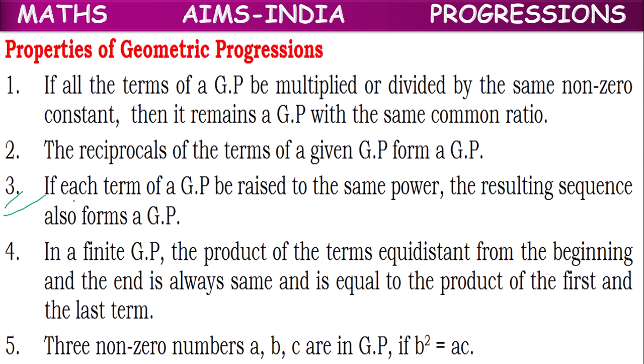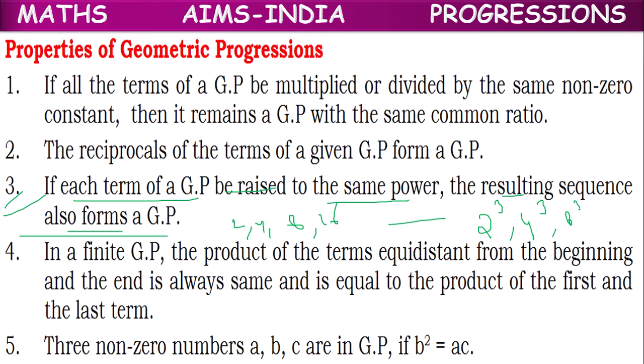Next, if each term of a GP is raised to the same power, the resulting sequence also forms a GP. It means if 2, 4, 8, 16 is a GP, and 2 is raised to the power 3, 4 is raised to the power 3, 8 is raised to the power 3, 16 is raised to the power 3, all the terms raised to the same exponent, then the resulting sequence also will be a GP.